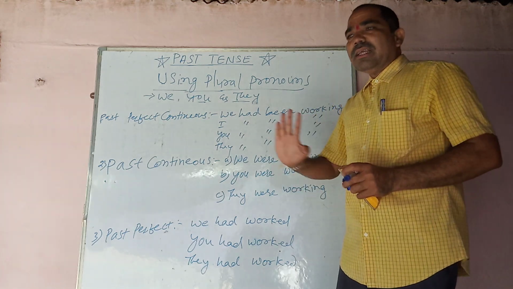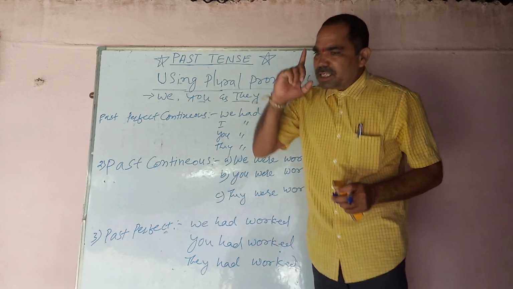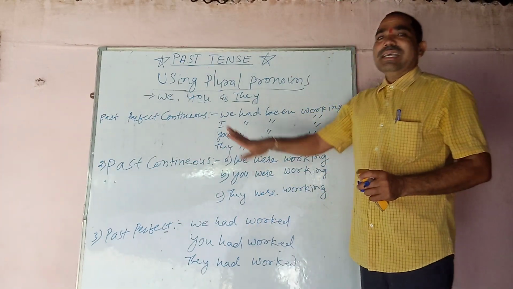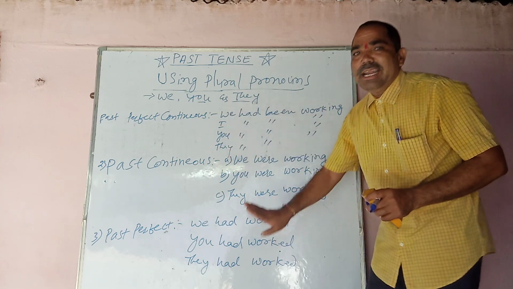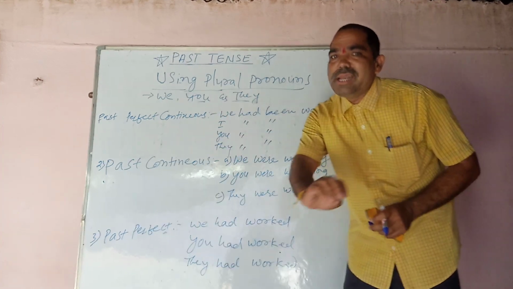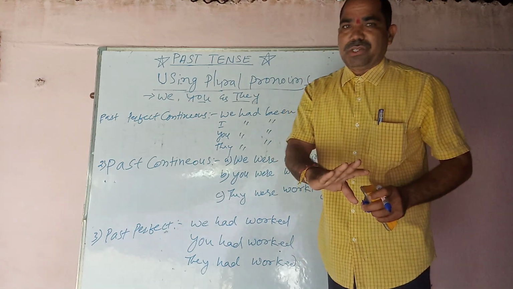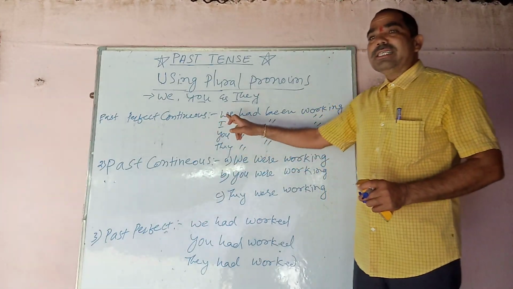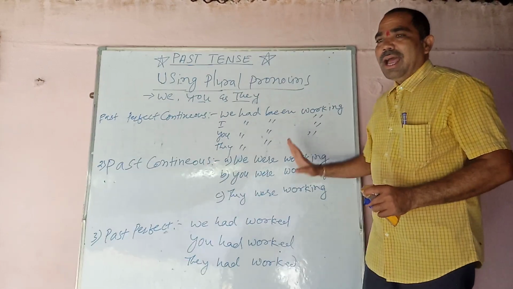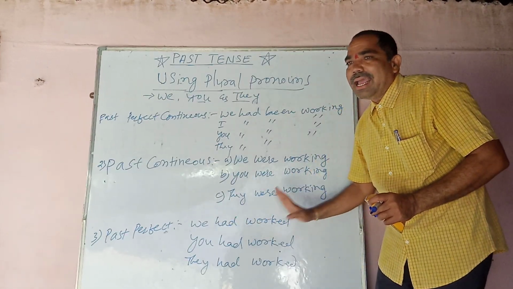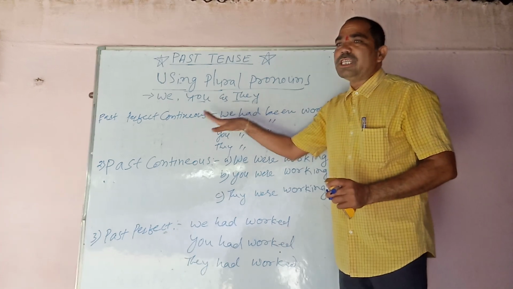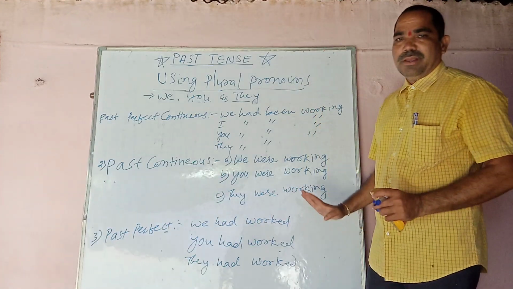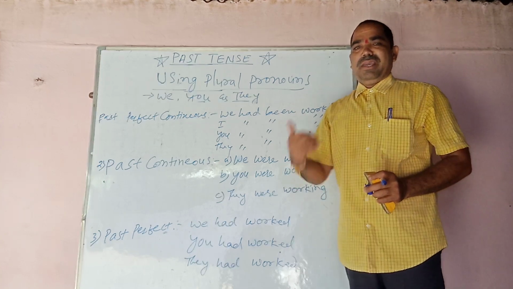In the same way, the same rules are applied for singular pronouns and plural pronouns. Remember, my dears, in simple past and in past perfect, there is no change in the verbs. Those are helping verbs. For example, in simple past, I worked, and in past perfect, I had worked. In simple past, we worked, and in past perfect, we had worked. So we had worked, हम काम किए थे.